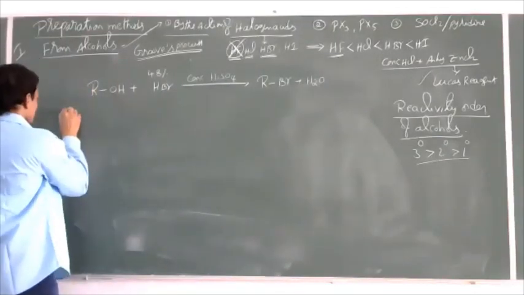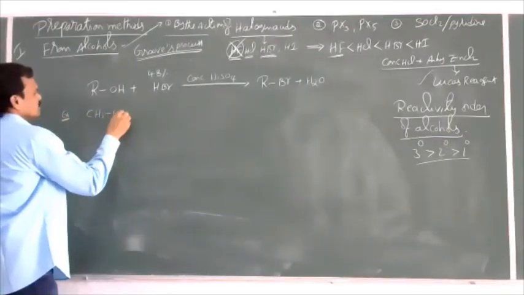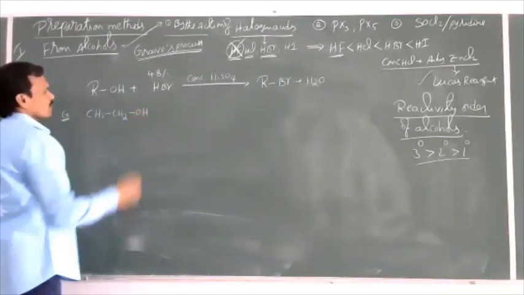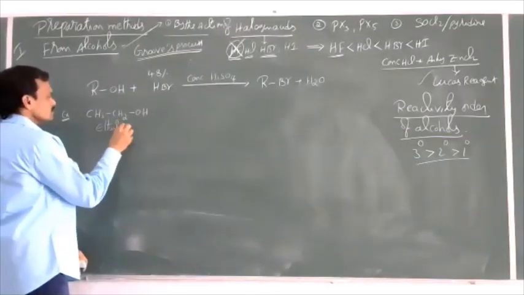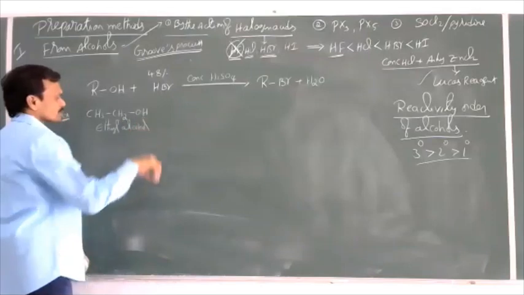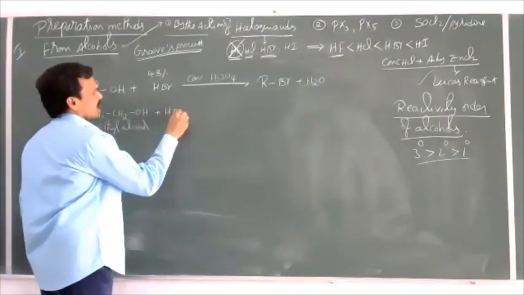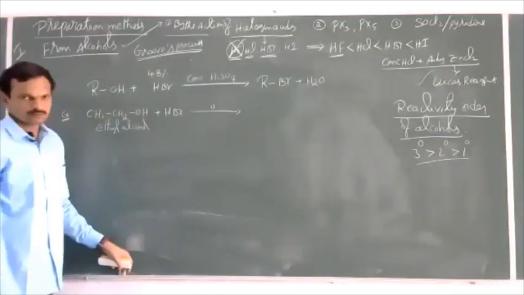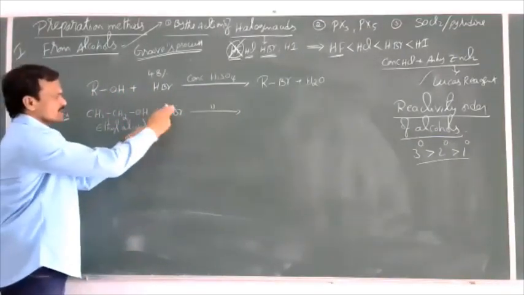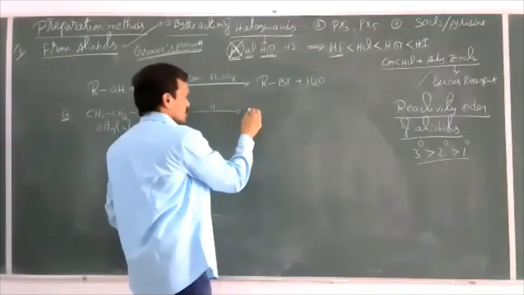Let us see an example here. CH3CH2OH. This is ethyl alcohol. When ethyl alcohol is allowed to react with HBr in the presence of the same concentrated H2SO4, then here OH minus is replaced by Br minus, just a nucleophilic substitution.